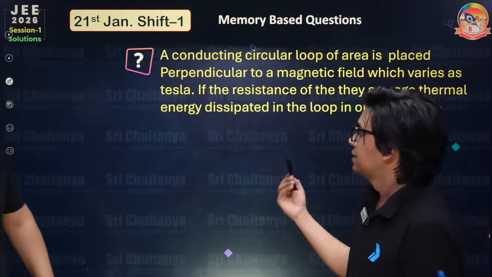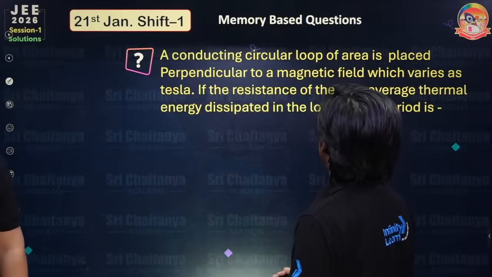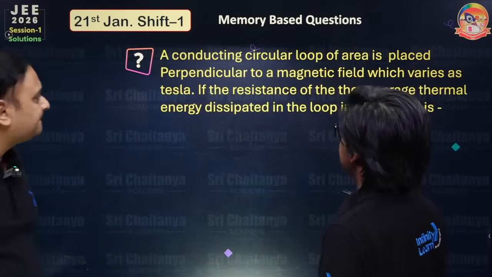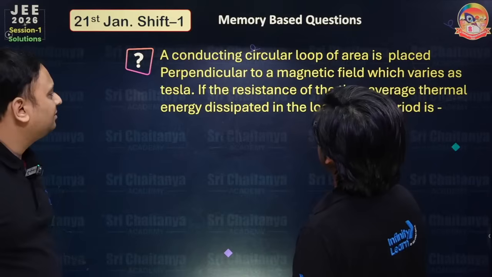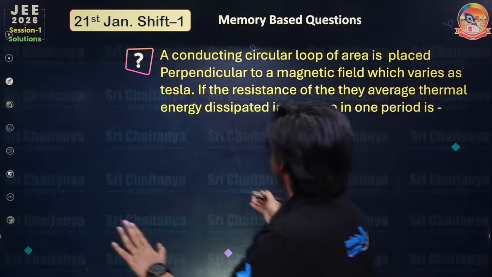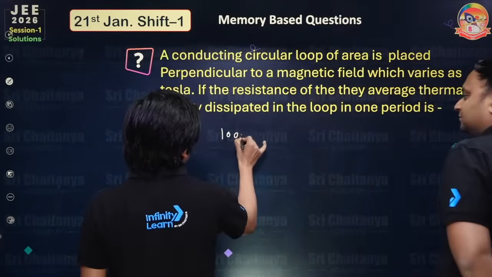Okay, so you can see this question here. A conducting circular loop of area is placed perpendicular to a magnetic field which varies as Tesla. If the resistance of the given conducting circular loop is, actually, that value of resistance I am writing as 100 ohm.